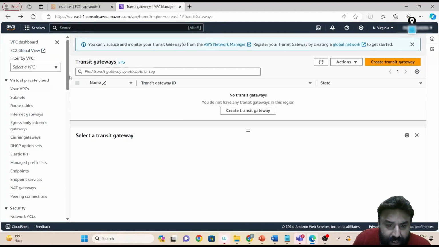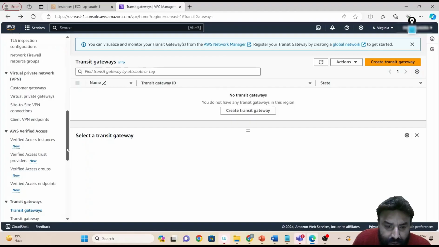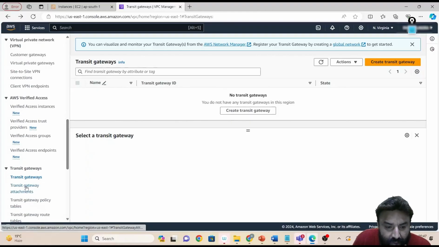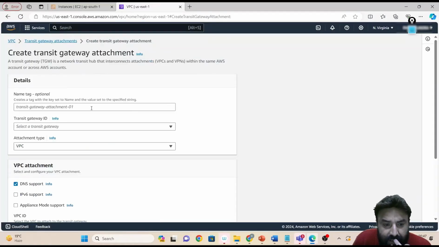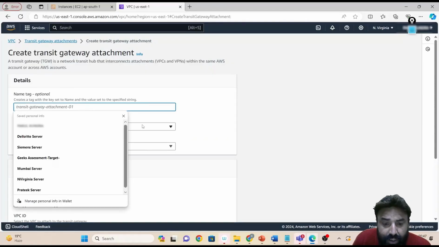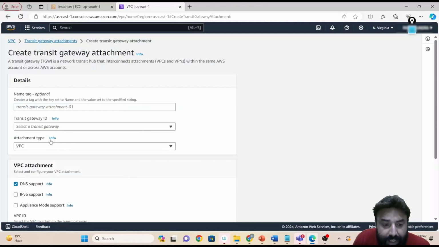Now you can go to transit gateway attachments, which is very important to make a note of. So what is a transit gateway attachment? When you create a transit gateway attachment, it will ask you to give a name. Then what is your transit gateway? You select a transit gateway, and then what are the attachment types?